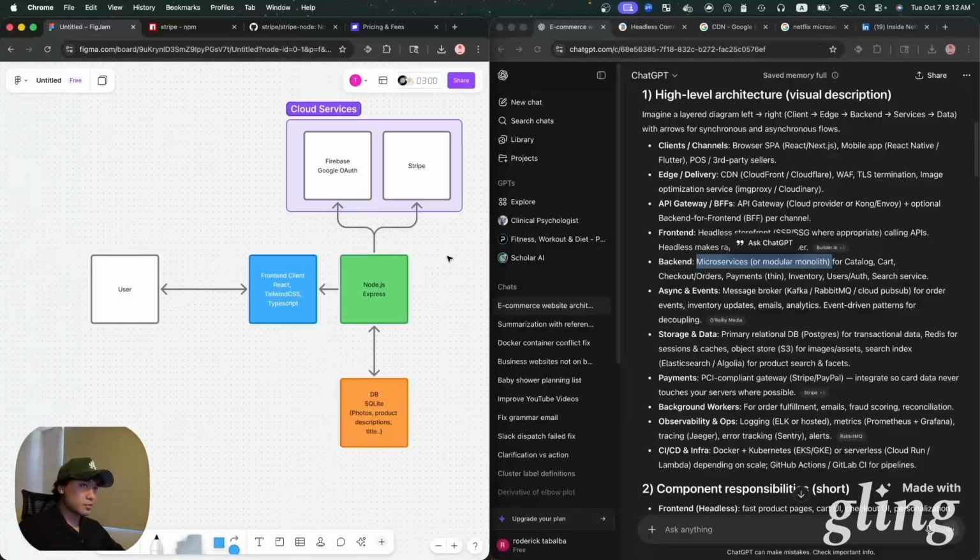Which, again, for someone like me who's building this on my own, not working with a big team, just doing this for testing, this fits what I'm trying to do. And that's also not to say that doing a monolith architecture with a big team isn't going to work well. It very much might work.